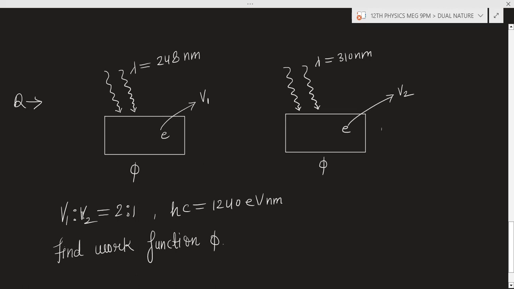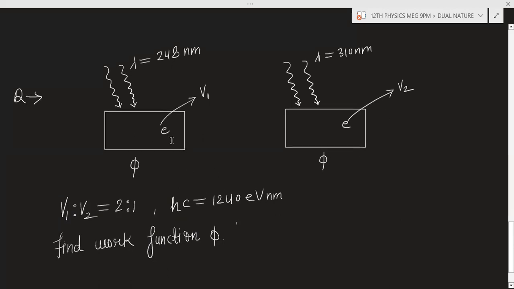Now the ratio of the speeds is given as 2:1, and hc is given. We have to find the work function phi of the metal surface.